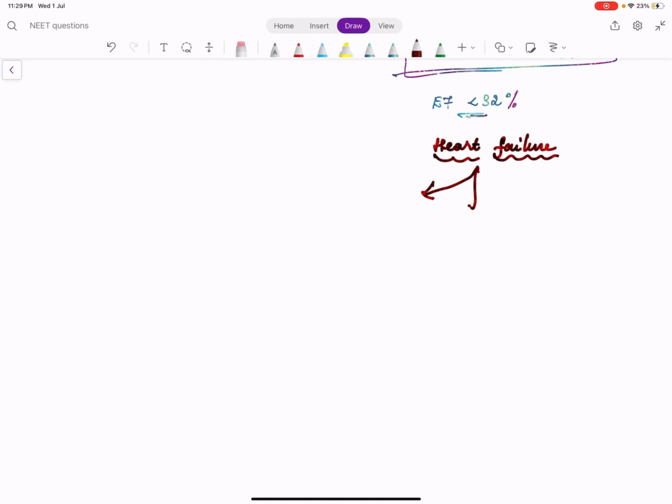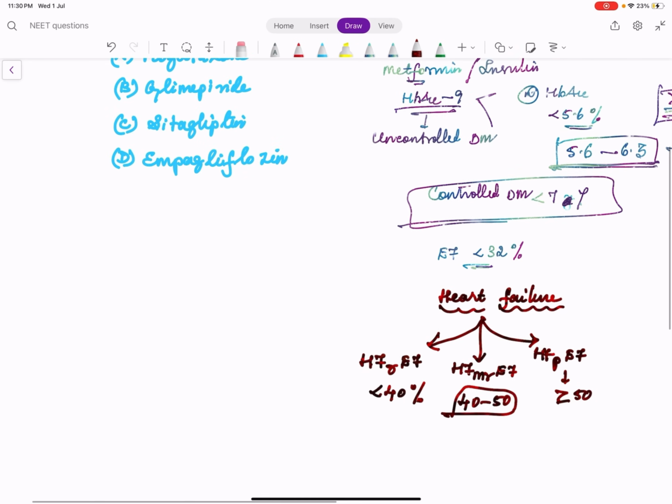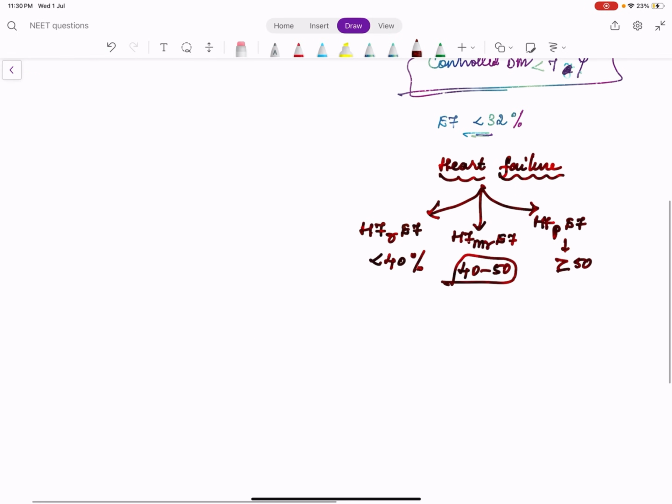Based on ejection fraction, they have classified heart failure into 3 categories. Heart failure with reduced ejection fraction, where ejection fraction is less than 40%. We have heart failure with preserved ejection fraction, HFpEF, where EF is more than or equal to 50%. Then we have heart failure with mid-range ejection fraction, where EF is between 40 to 50. So this patient, with EF 32, comes under the category of heart failure with reduced ejection fraction.